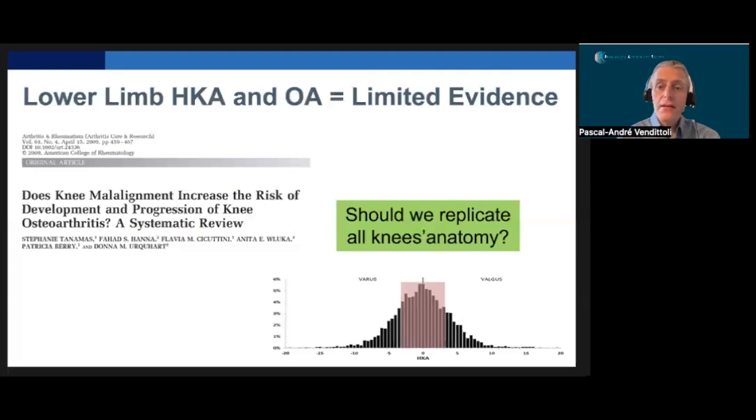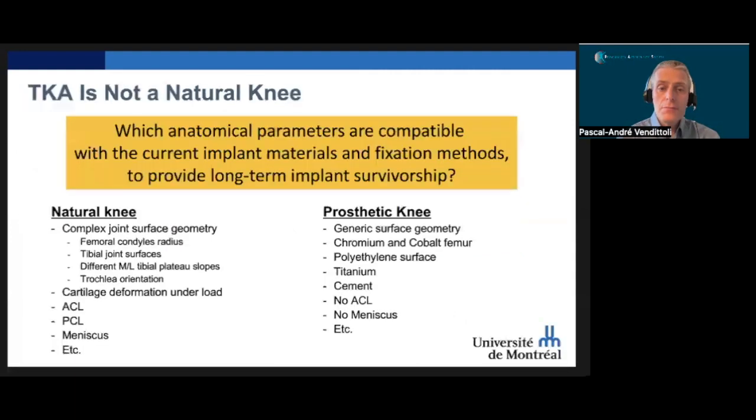Surprisingly, on the knee side, there is a very important void of science and data. Very little is known regarding the link between anatomical parameters and future joint degeneration. After more than 50 years of joint replacement research, we still do not know what is a normal and what is an abnormal knee joint. We still do not know if we should replicate all knee anatomies.